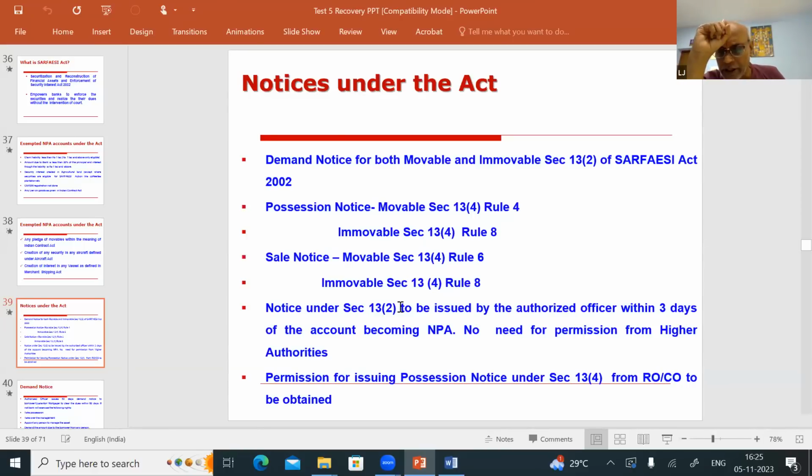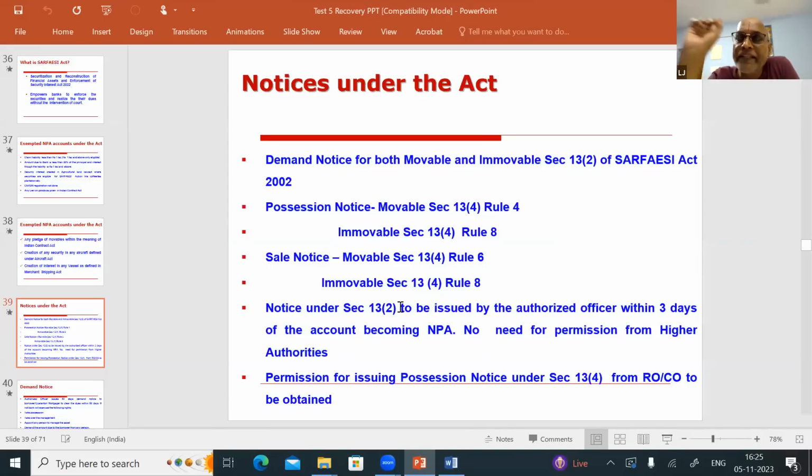Within how many days do you have to issue? Within 3 days. Then, after issuing the demand notice, you have to wait for 60 days to issue the possession notice. So within the 60 days, you have to get permission to issue the possession notice. You have to inform the authorities, ROCO: I have issued the demand notice through the authorized officer. Now the 60 days is over, the borrower does not turn up, I am going to issue possession notice. Please give permission.